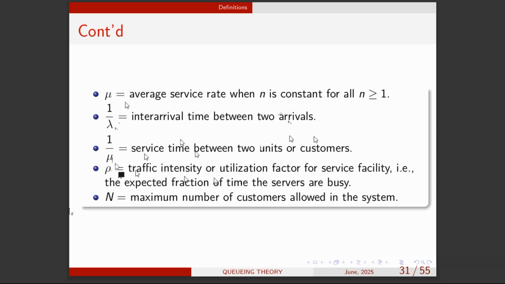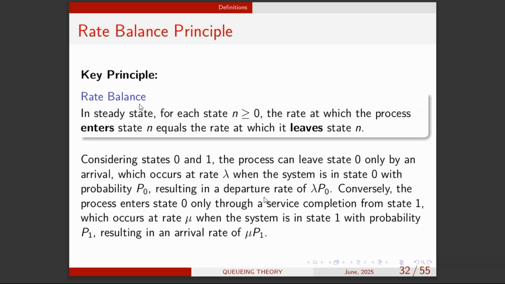So don't be confused. Let's look at the rate balance principle. It says that the rate at which the process enters state n should be equal to the rate at which it leaves state n, right? So now let's make our equation. This rate balance principle helps us to know the probability that we have some number of customers in the system. So it helps us generate a general formula for the steady state probabilities.